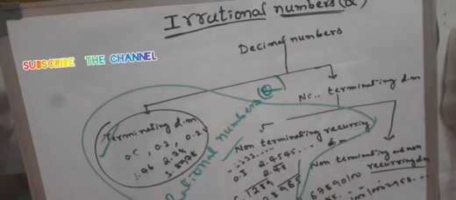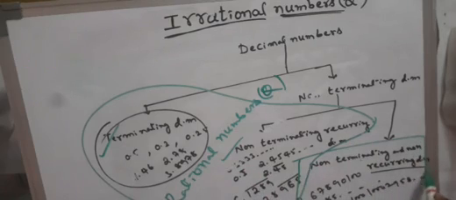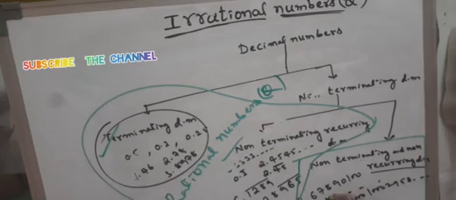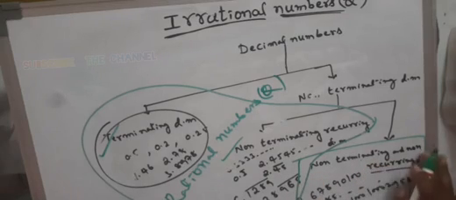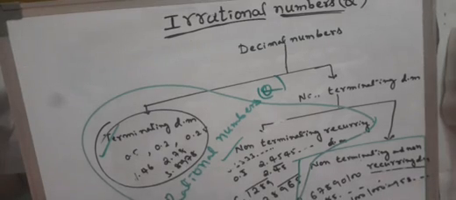Here non-terminating and non-recurring decimals are called irrational numbers. See, irrational numbers cannot be written in the form of p by q. Irrational numbers are represented by Q dash or S.